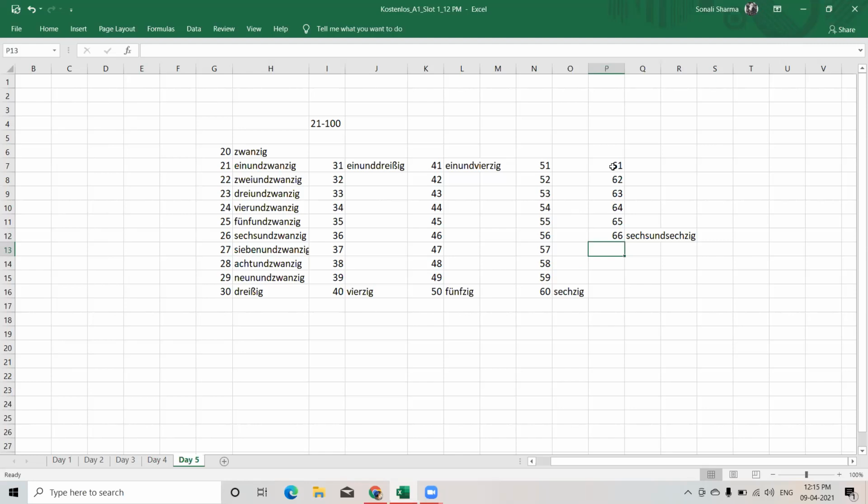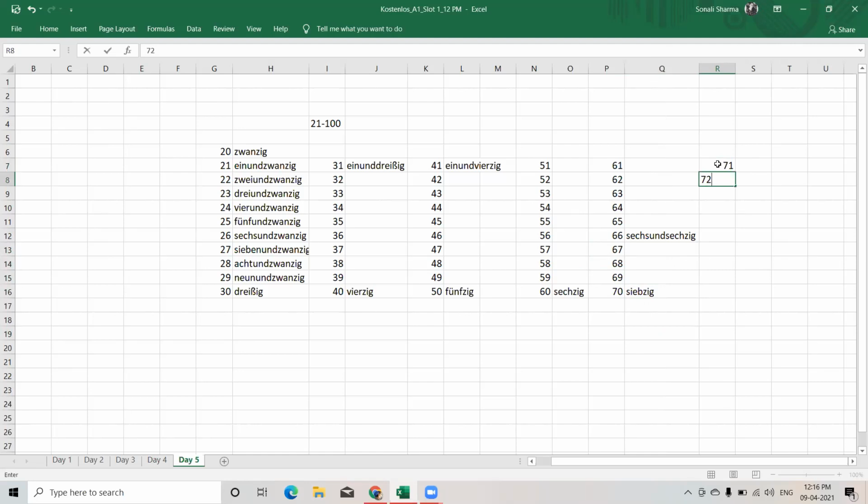Next is our 67, 68, 69. And last is 70 as siebzig. 70, not siebenzig. So it's the same way like we have for 17 as siebzehn. So it is 70. Siebzig, not siebenzig. Okay. 71 is ein und 70.